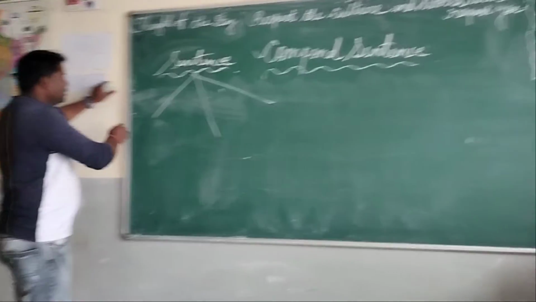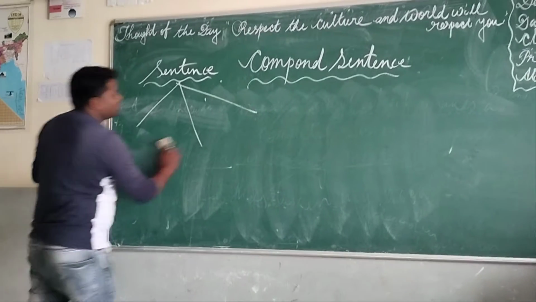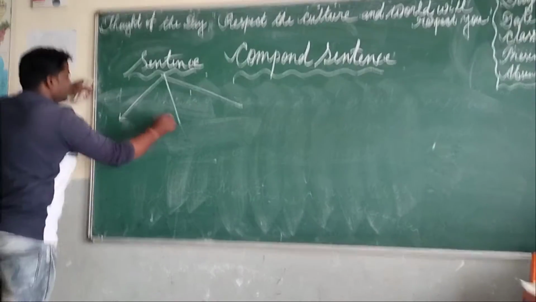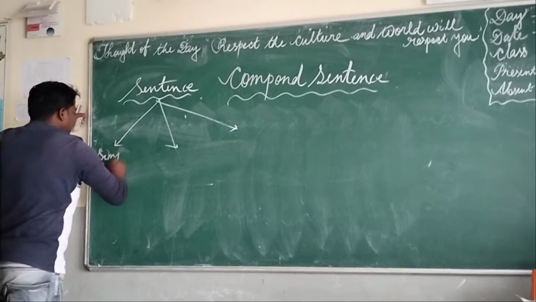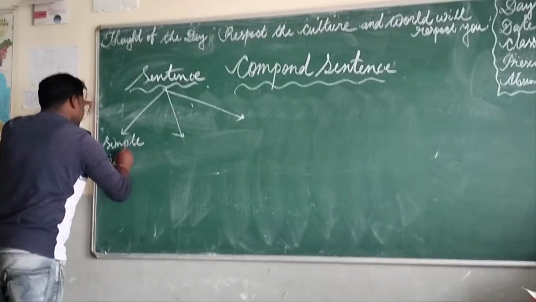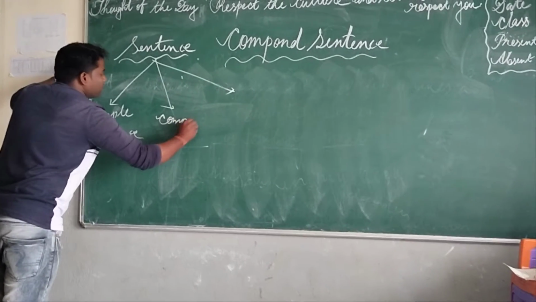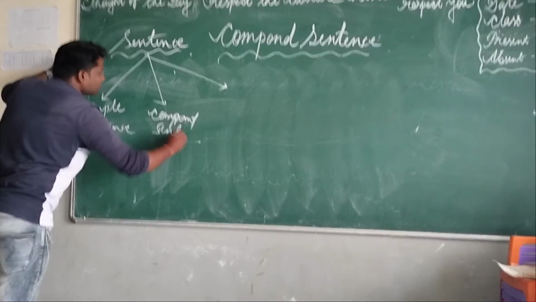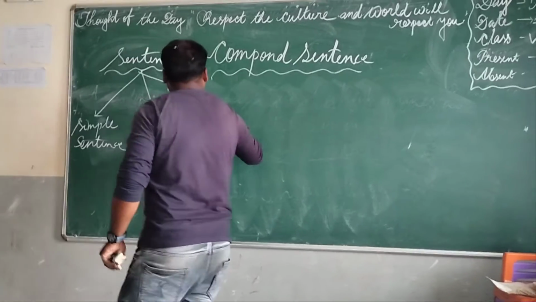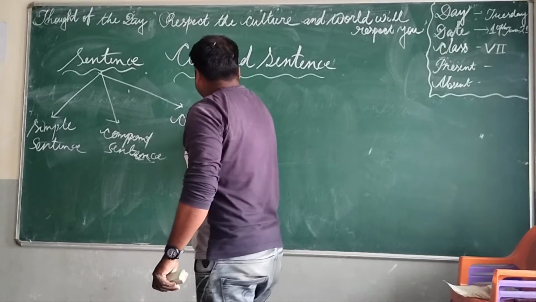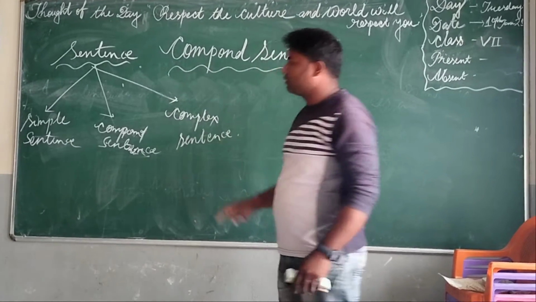First we see a sentence is in three forms: simple sentence, then compound sentence, then complex sentence. Simple, compound, complex.